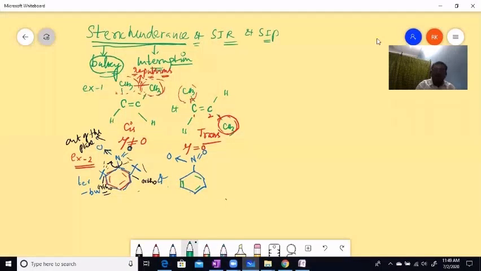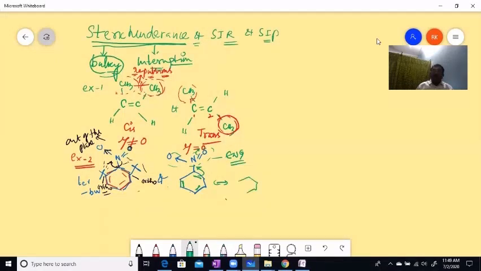Yes, children, see here, this is the nitro group, which is in conjugation with the pi bond of benzene, right? So this is an electron-withdrawing group. Whenever an electron-withdrawing group is there, it withdraws electrons from the benzene ring and acquires double bond character.